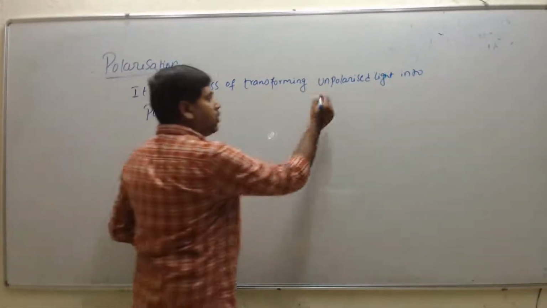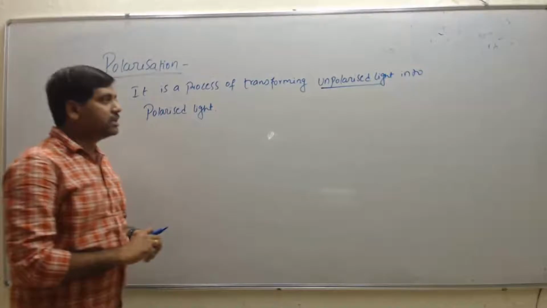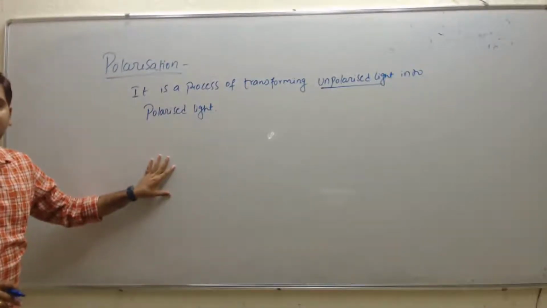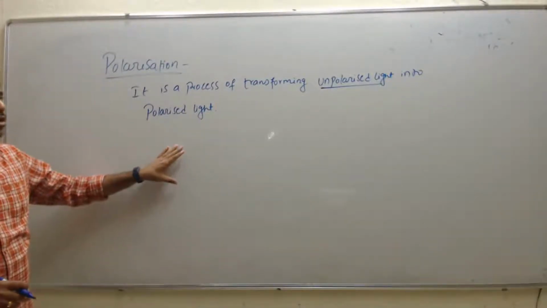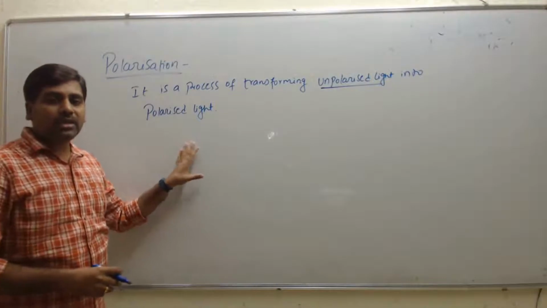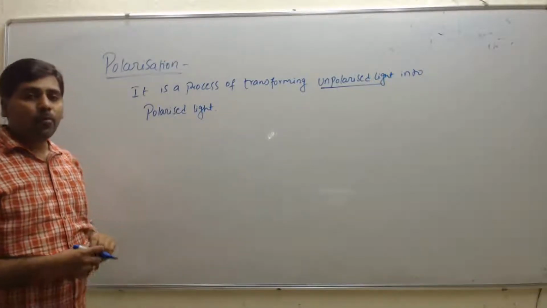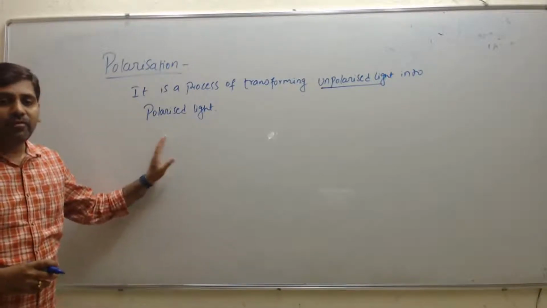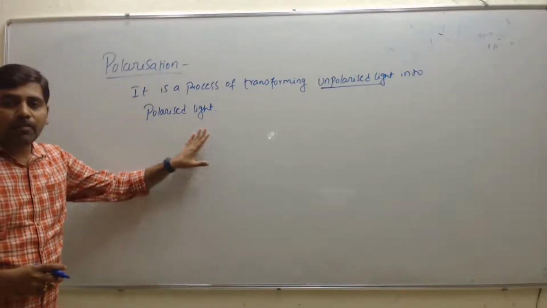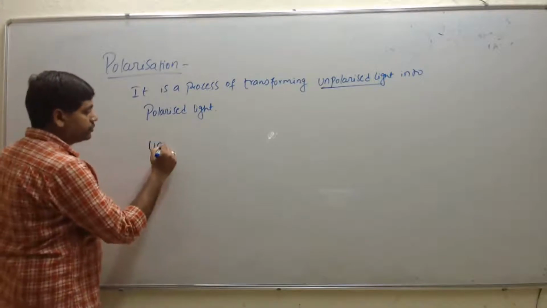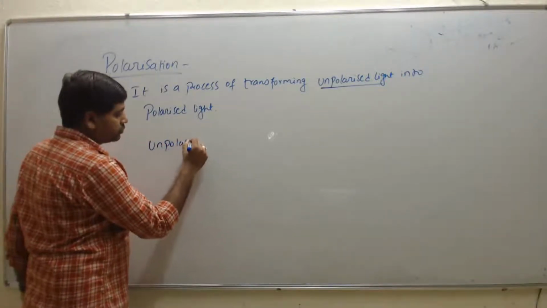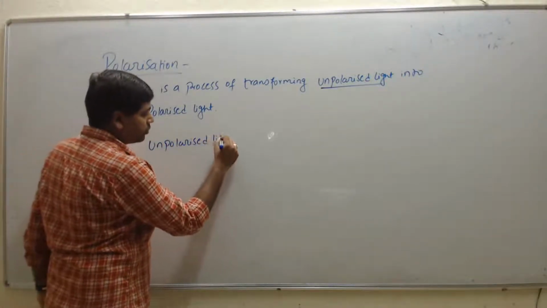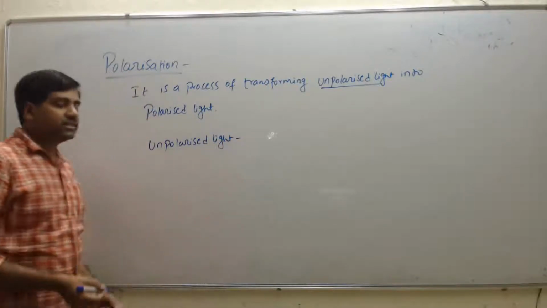So what is unpolarized light? As we discussed, the light source contains many atoms, hence the atoms vibrate in all directions, hence that source we call unpolarized light. That is, unpolarized light is a light wave vibrating in all the planes. What does unpolarized light mean?